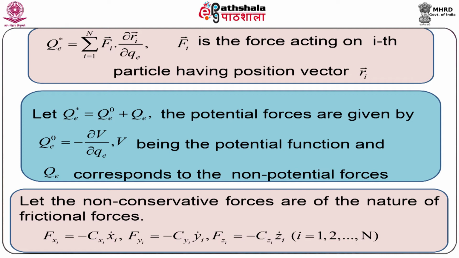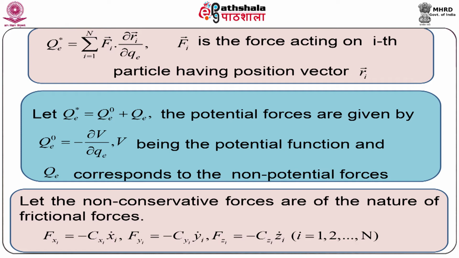Xi dot is the velocity component along the x axis, which is the ordinary derivative of xi with respect to time t. As we have already mentioned, frictional forces always resist the motion of the particle, so we have the negative sign, and frictional force is proportional to the velocity, so Cxi is the proportionality constant.